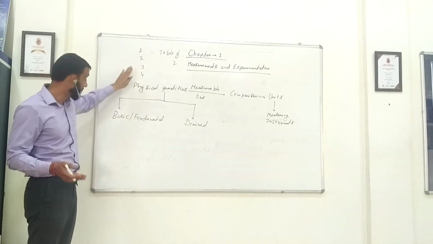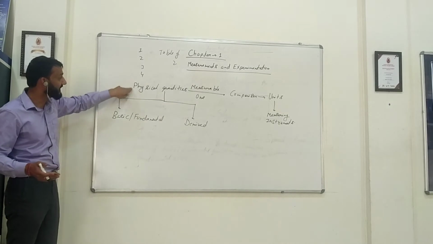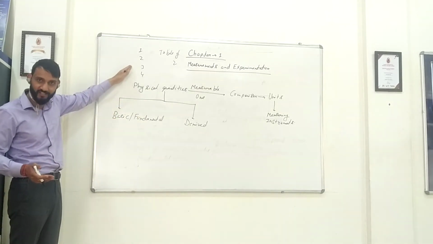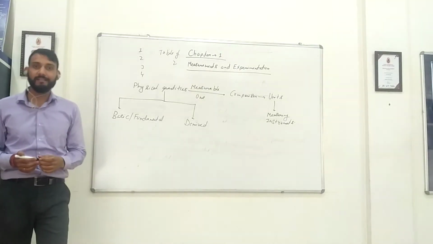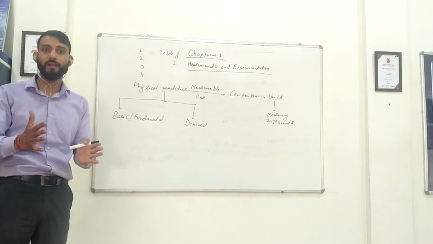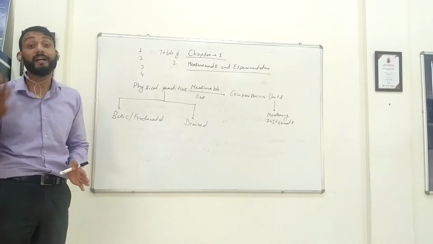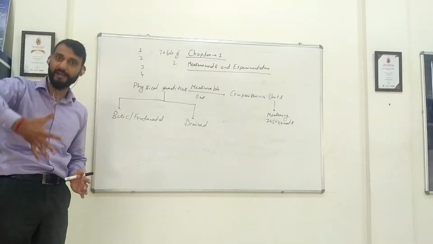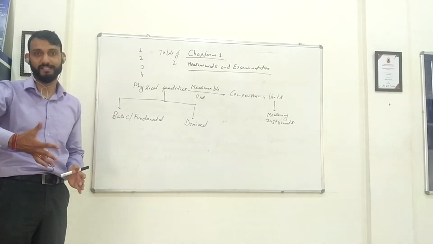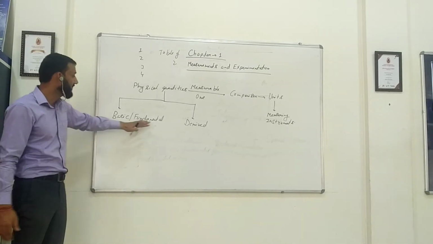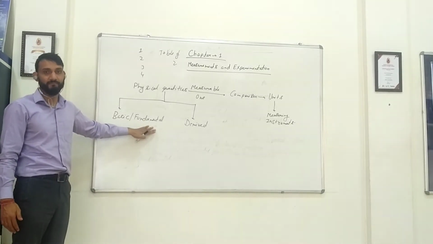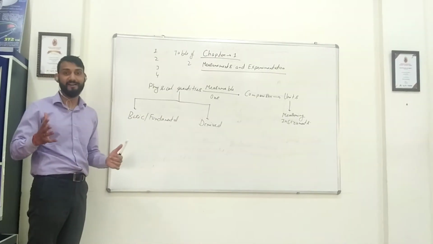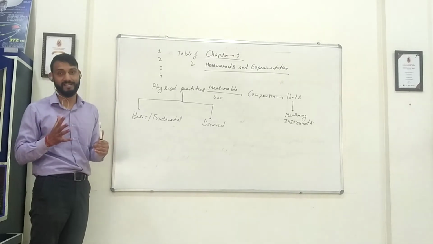In a similar manner, there are physical quantities which are basic or fundamental like this. Basic or fundamental physical quantities are the ones which are independent of other physical quantities, and other physical quantities depend on these physical quantities. So they are the basic fundamental physical quantities. How many fundamental and basic physical quantities do we have? So we have basically 7.